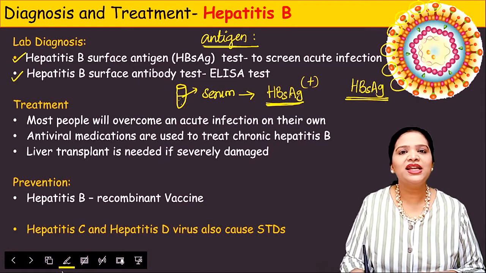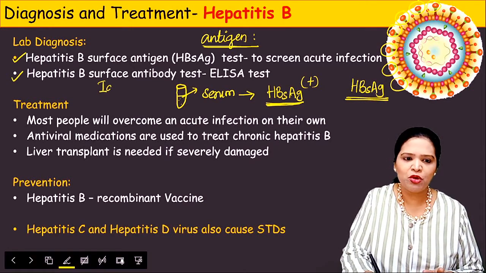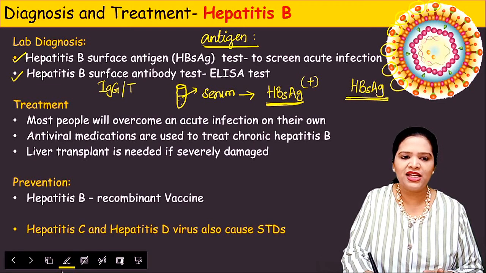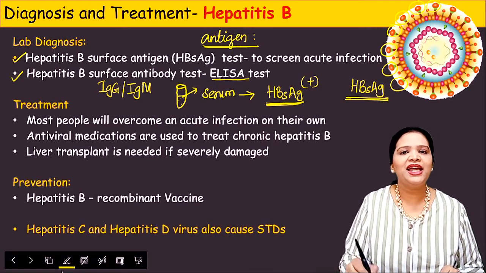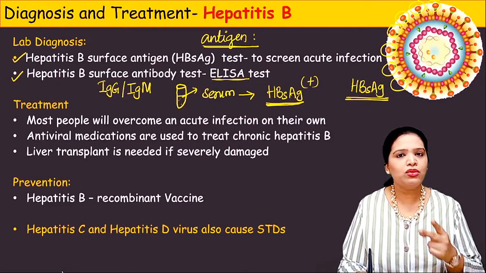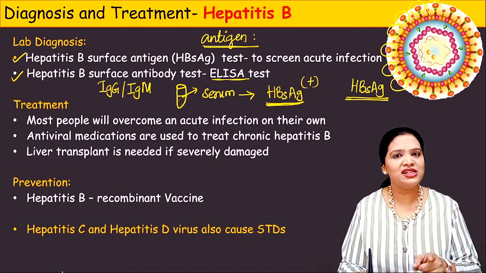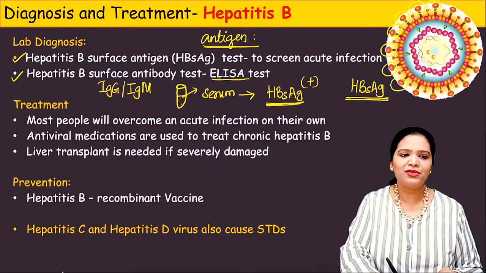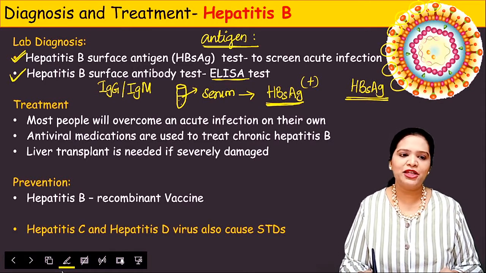And the second one is to detect the antibodies. Against the virus, our body produces IgG and IgM antibodies. So we detect the antibody from the patient serum. That will be done by ELISA, enzyme linked immunosorbent assay. So these are the two good tests for the laboratory diagnosis of hepatitis. The first test is to detect antigen, and the second test, ELISA, is to detect antibodies.